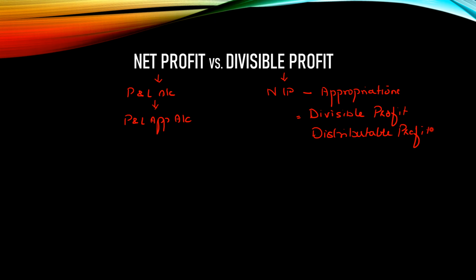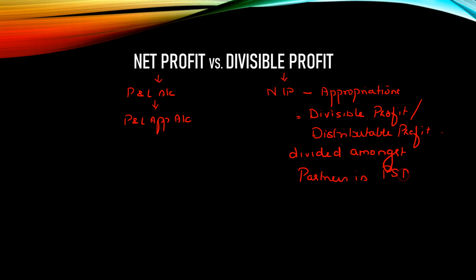So that difference has to be understood. That net profit is an amount coming down from your profit and loss account to the profit and loss appropriation account, while divisible profit is the profit from the net profit which has come down from the profit and loss account. You allow all the appropriations to the extent as is agreed in the deed, and whatever is left, the surplus, is called either divisible profit or distributable profit, and it gets divided amongst the partners in their profit sharing ratio.